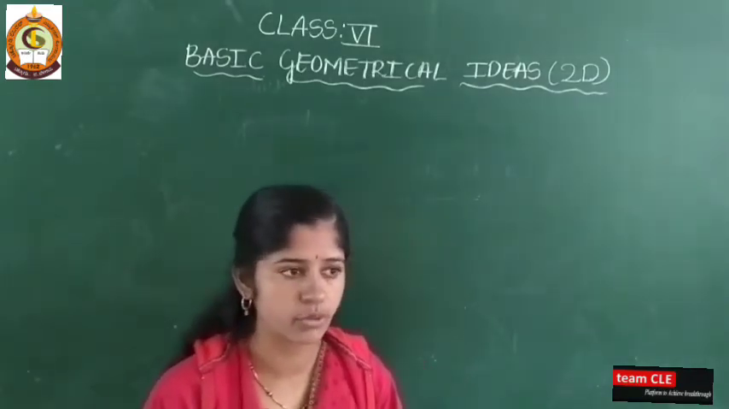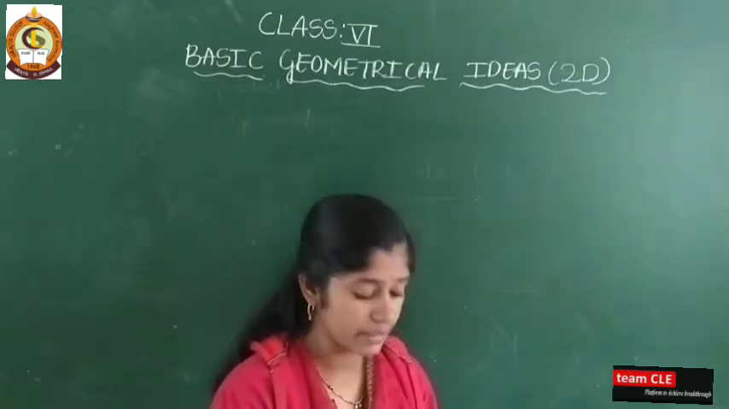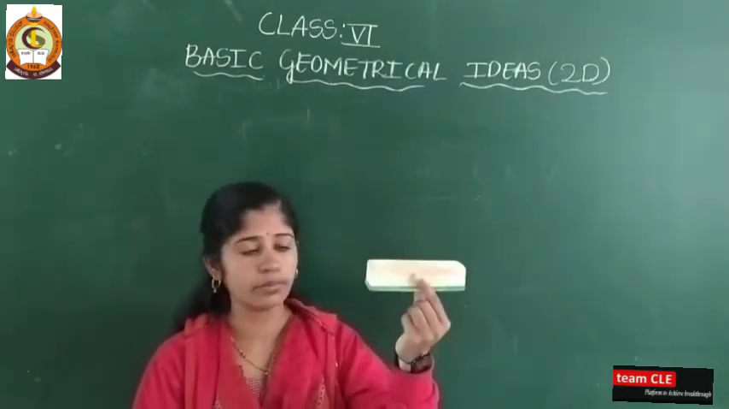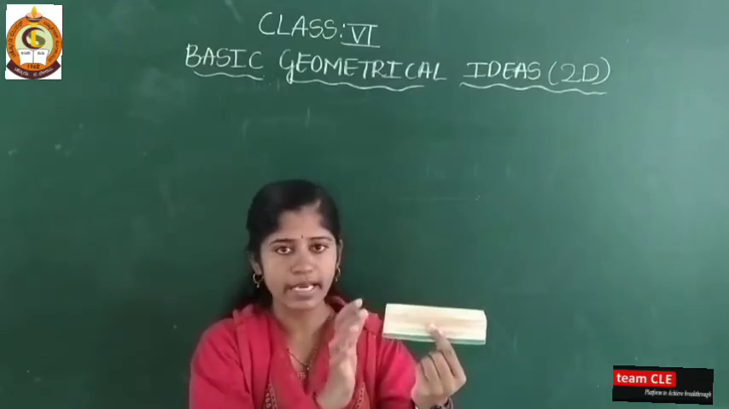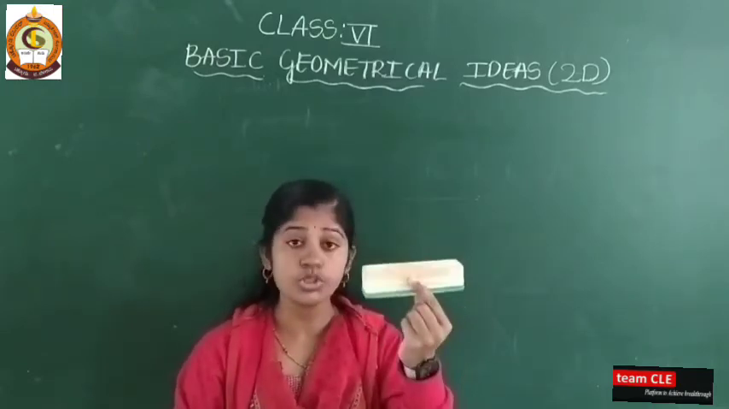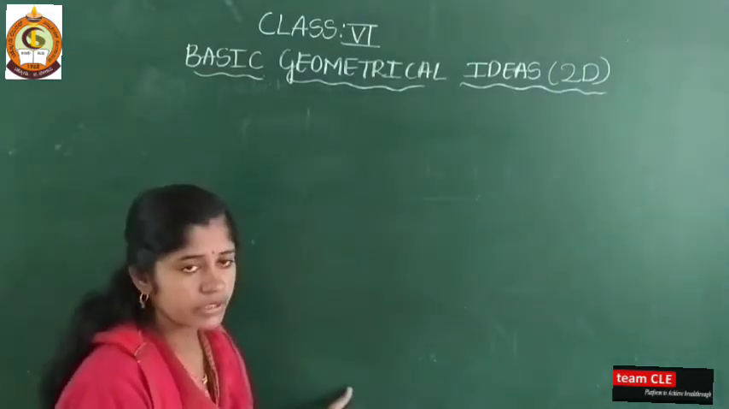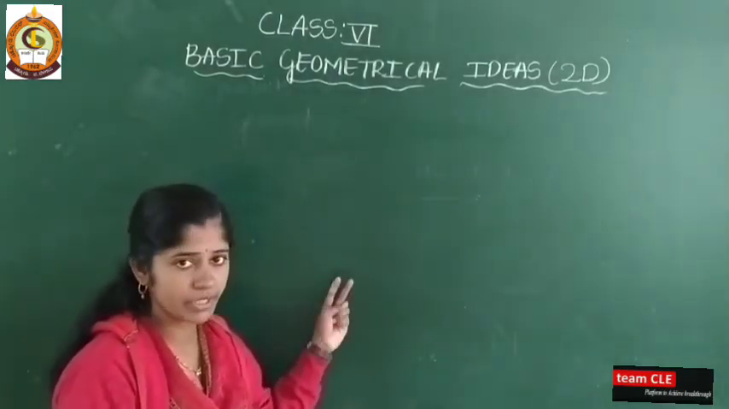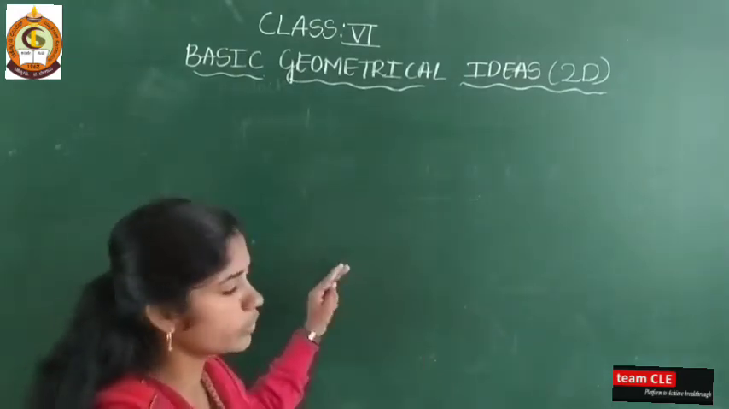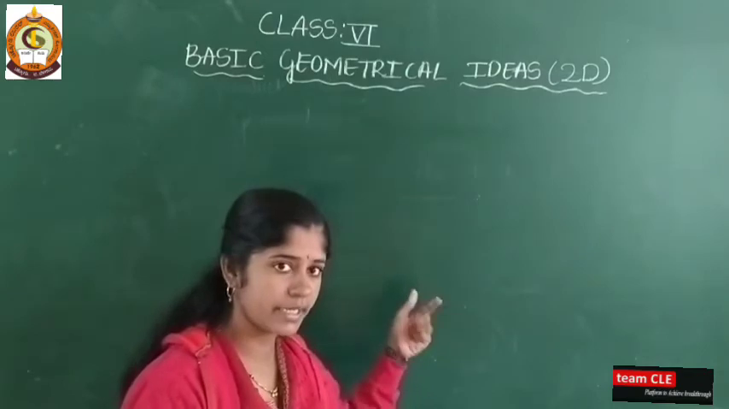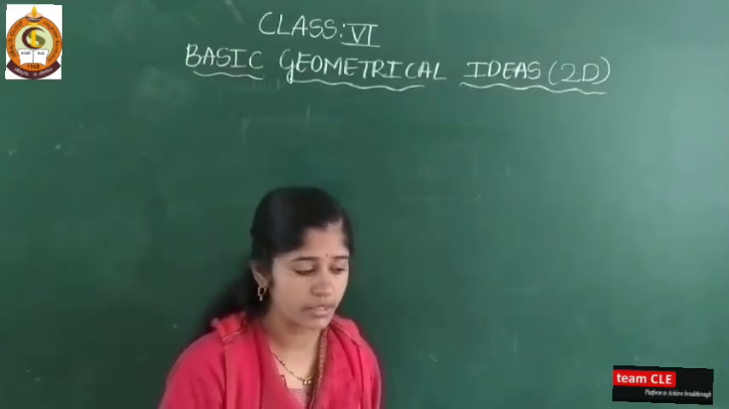So let me clear up what this 2D is. 2D means it has only front and back. Just see this duster: it has a top, bottom, and sides, left and right also. So this is a 3D figure. Now just see this board. The board has only back and front, so it doesn't have left, top, or bottom. It has only two sides, front and back. So the board is the best example of a 2D shape.